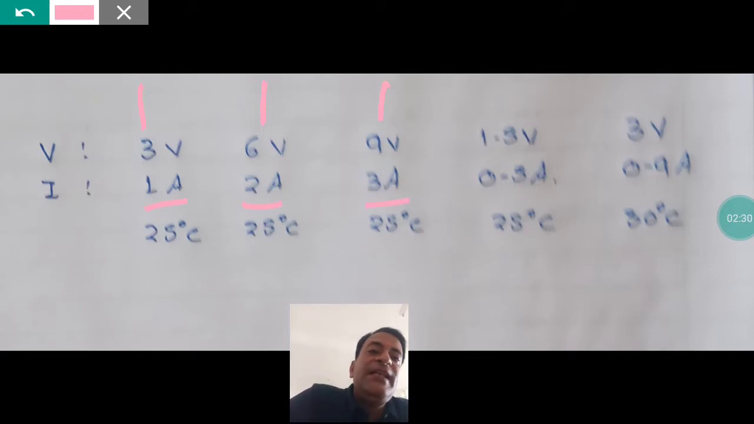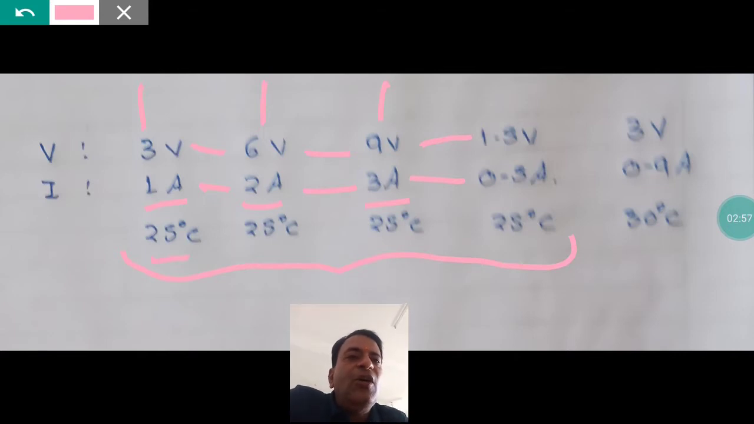Okay, he increased the voltage. See, if the value of voltage is increased, what is happening to the value of current? It is also getting increased. Now he dropped the voltage to 1.5. What happened to the value of current? The value of current is also dropping down. Okay, and note one thing also, for all these readings from here to here, what was the temperature at all the 4 readings? The temperature was 25 degrees Celsius.